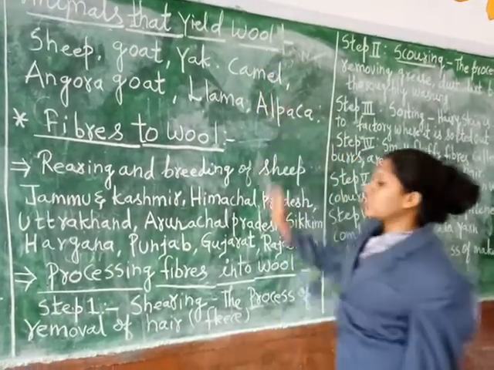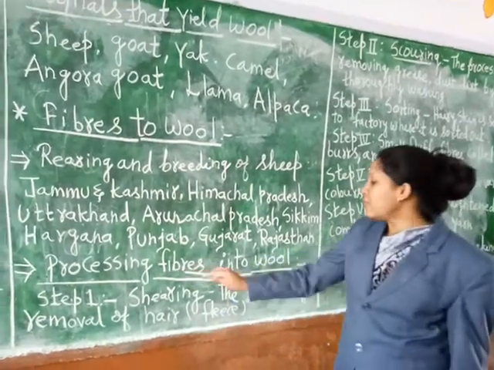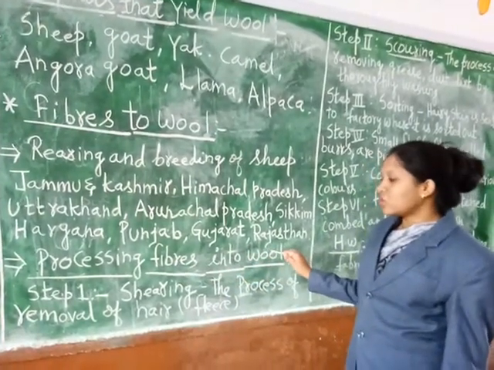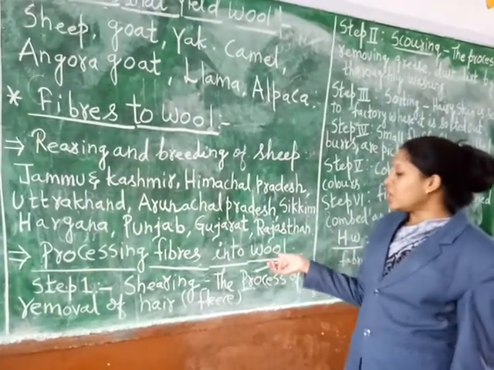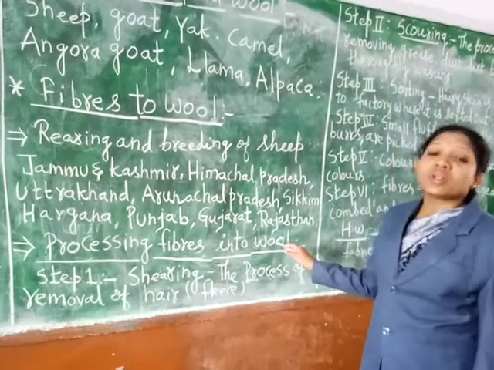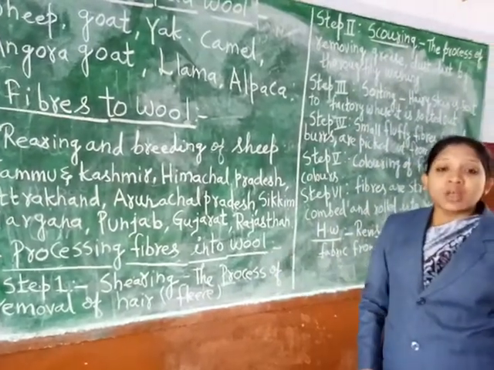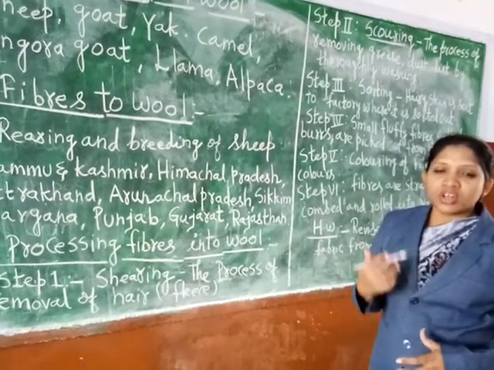Next is how we process fibers into wool. What is the process by which we make wool? Making wool does not involve only one step.